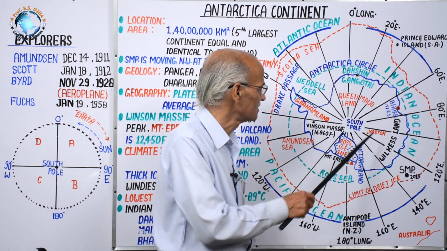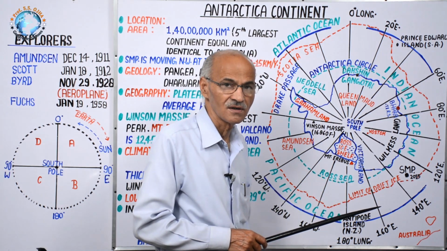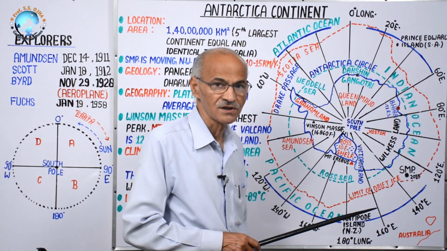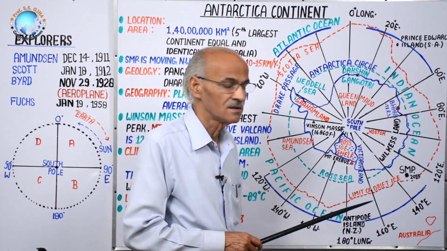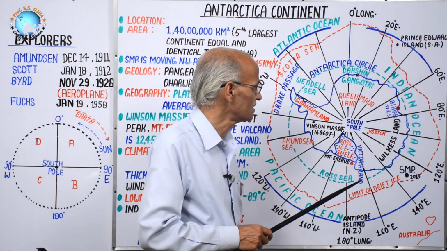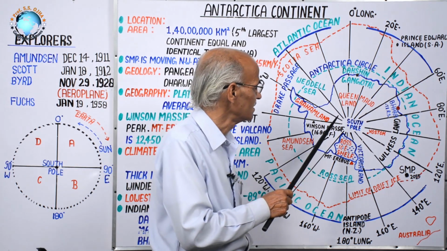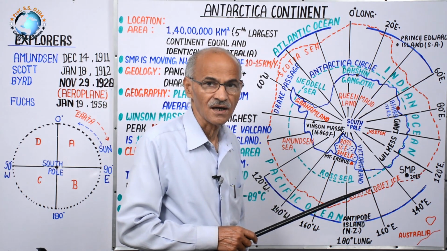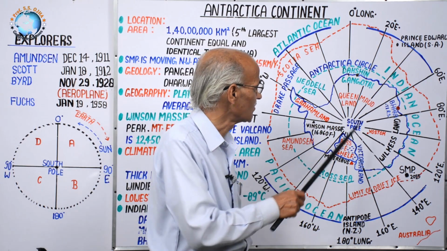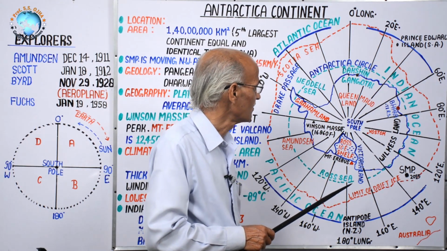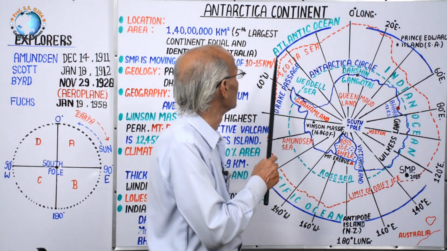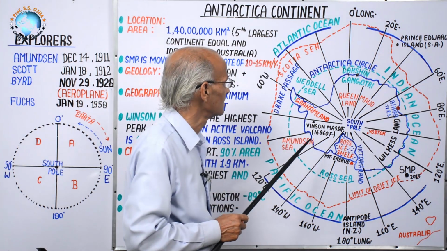And this is the continent in the world which is the coldest continent and the windiest continent, and it is an ice-capped or ice-covered continent. Now its name is the Antarctica continent.